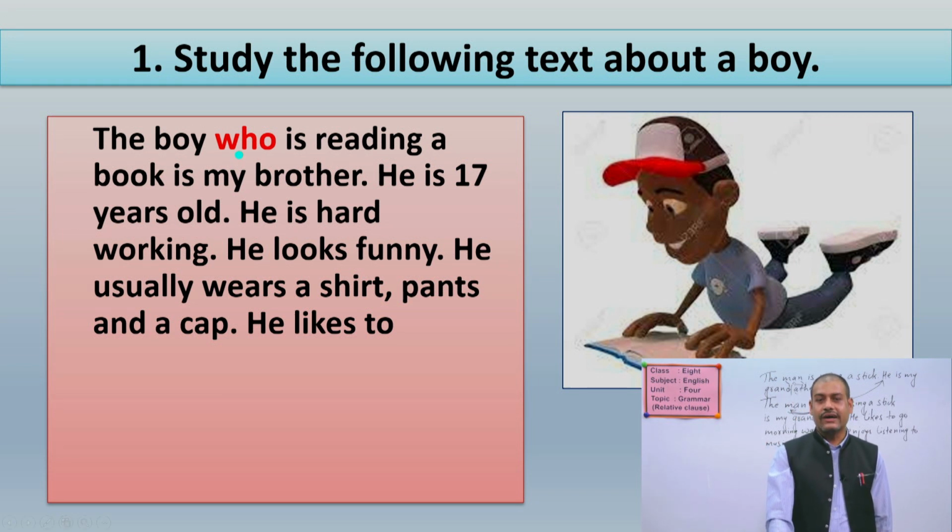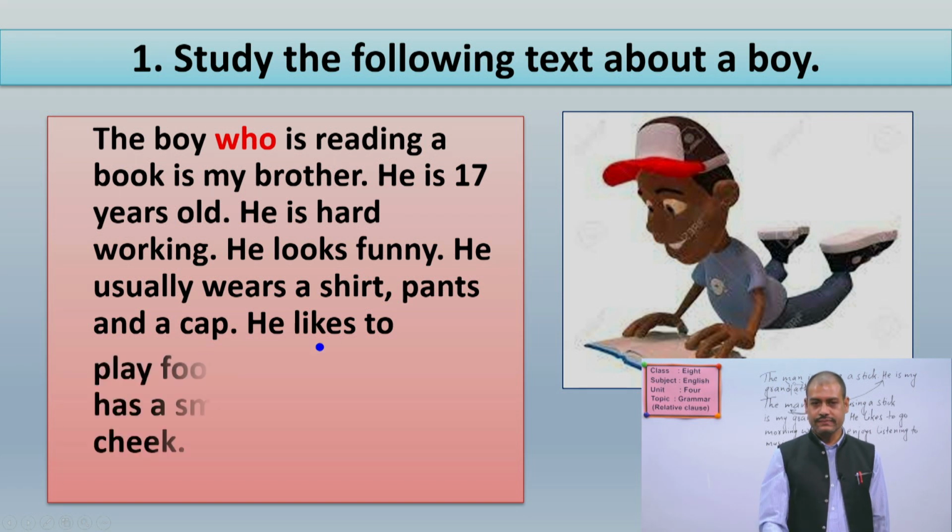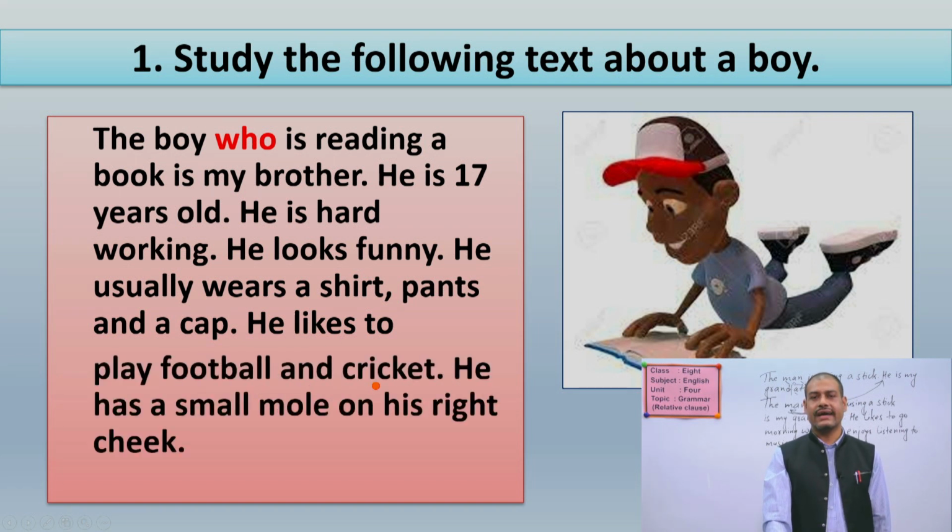The boy. Now again, "who" is highlighted here. The boy who is reading a book is my brother. He is 17 years old. He is hardworking. He looks funny. He usually wears a shirt, pants, and a cap. He likes to play football and cricket.